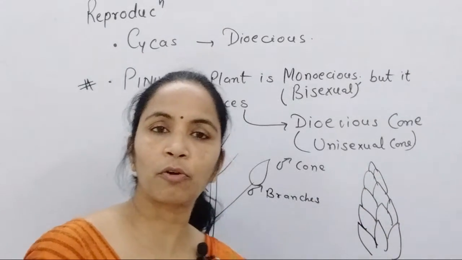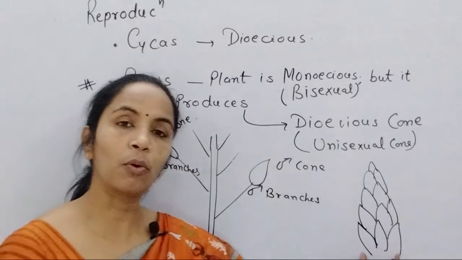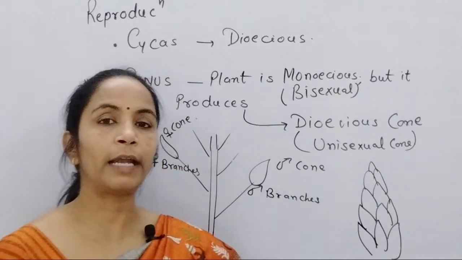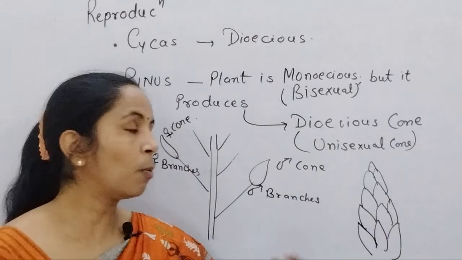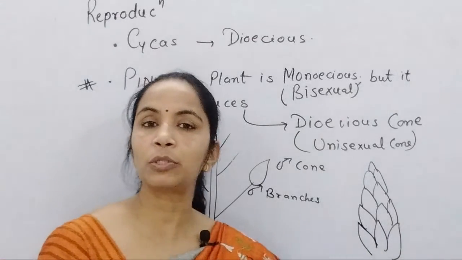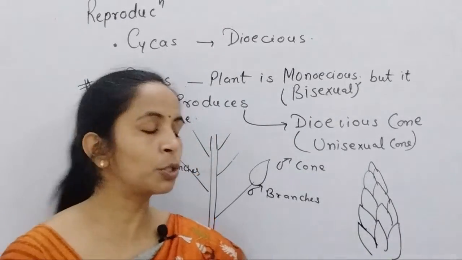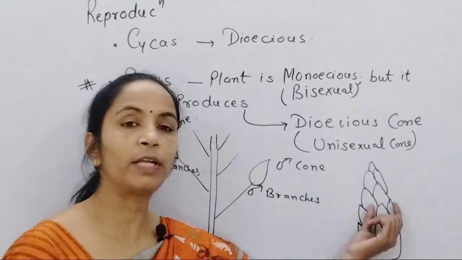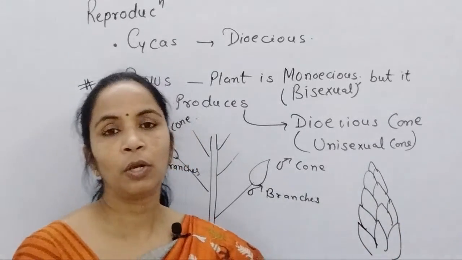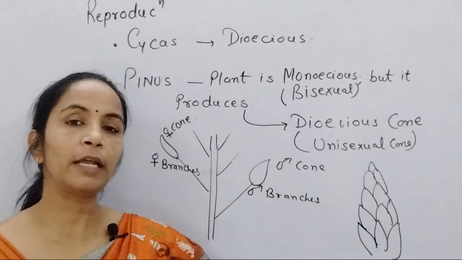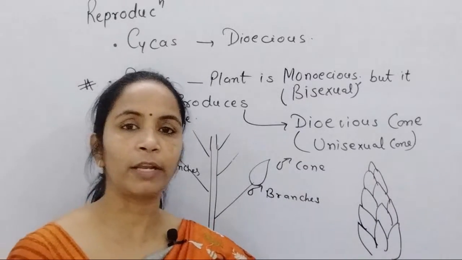If microsporophyll, then it is called a male cone. If megasporophyll, then it is called a female cone. Now, what is the difference between cone and strobilus? In a strobilus, you remember, the sporophylls are loosely attached. Loosely attached means you can easily remove each and every sporophyll one by one.